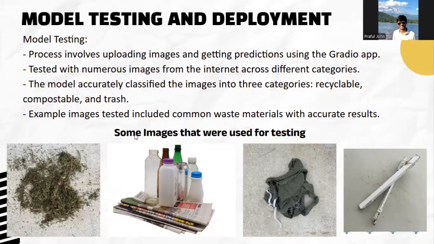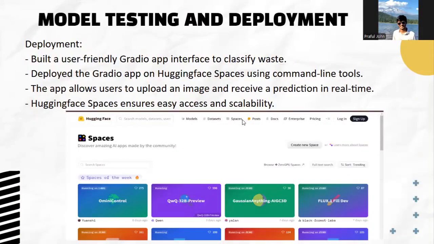Here are some sample images that I've attached. This is a compostable type, this is a recyclable one, and these two are trash images. For deployment, we built a user-friendly Gradio app interface to classify waste and deployed the Gradio app on Hugging Face Spaces using the command line.